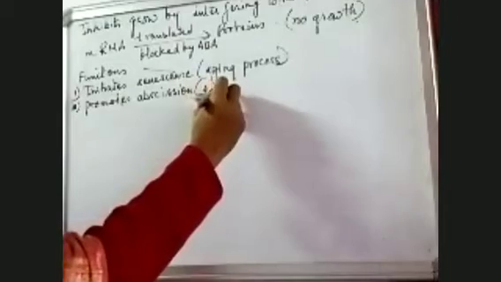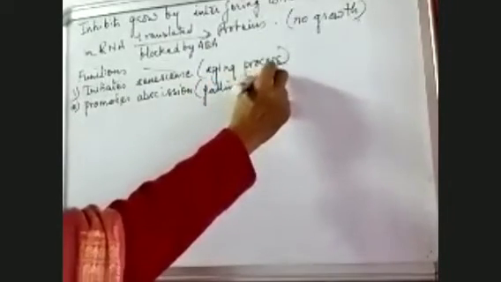The second is that it promotes abscission. Abscission is the falling of leaf. Suppose this is a leaf which is growing here. Where it is attached, a zone is formed. This zone is known as the abscission zone, and it forms because of the action of ABA.